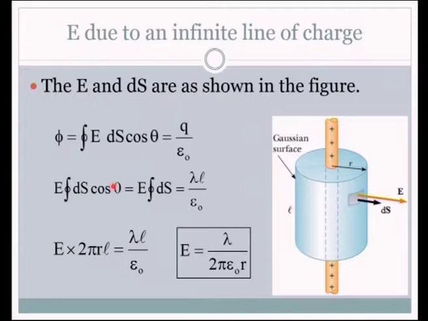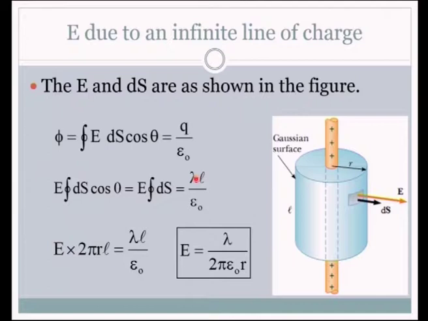So, we have written cos 0 which is 1, because all the points on this circular area are equidistant from the rod, electric field will be constant, it is taken outside the integral. So, we end up solving the integral of this small elemental area. And when we do that, what do we have?